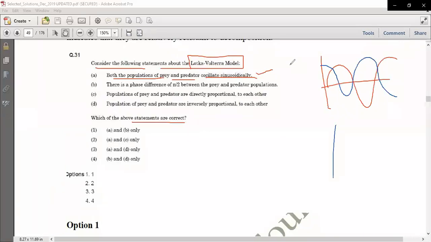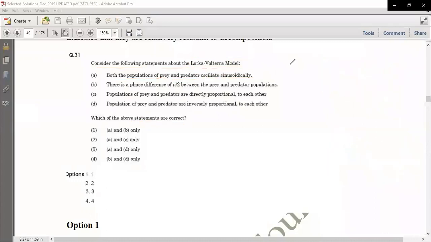One increases, the other decreases, then the other increases and the first decreases. So this is the concept. This is the correct statement: both oscillate sinusoidally like a wave.